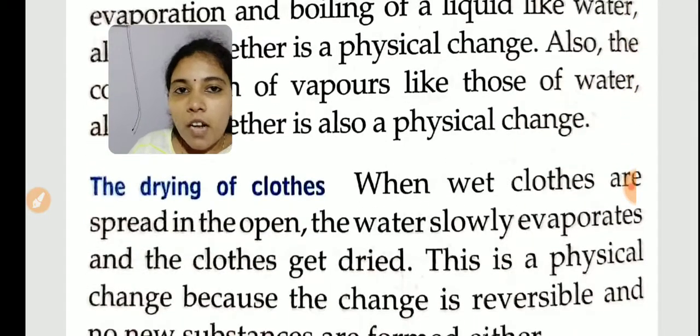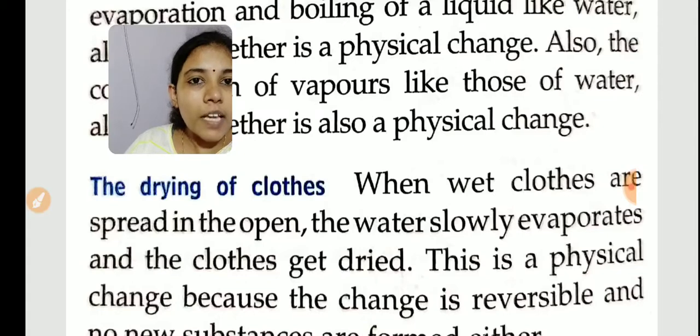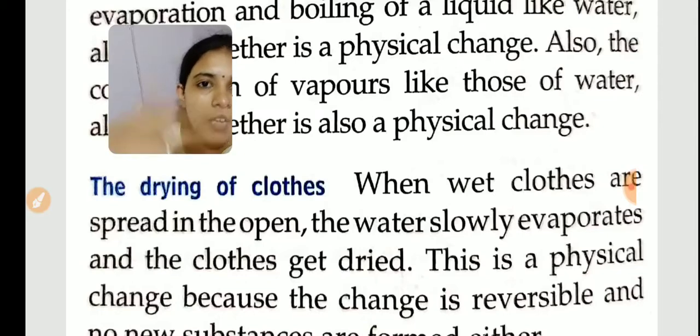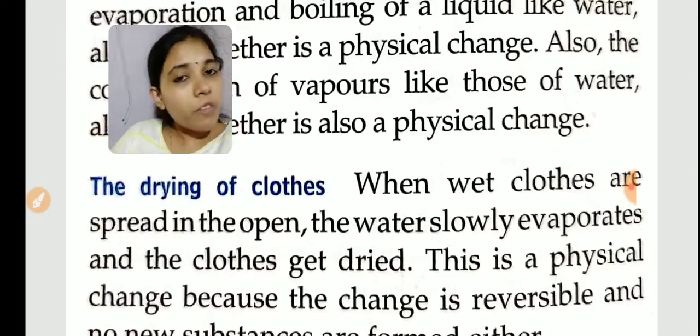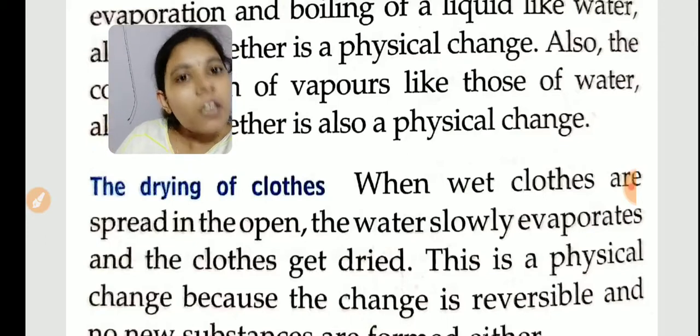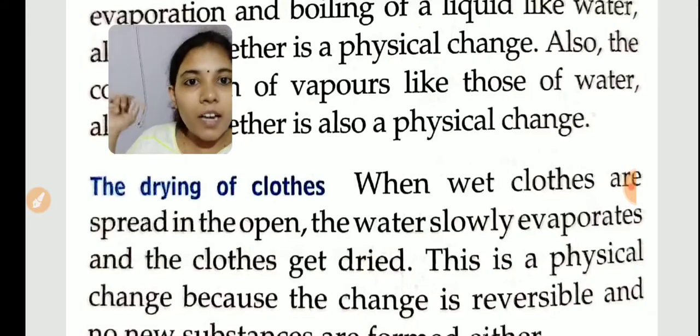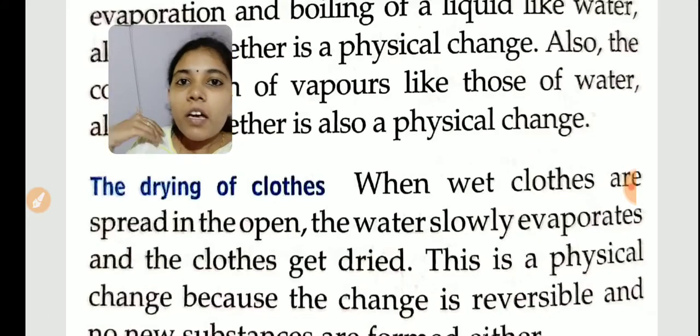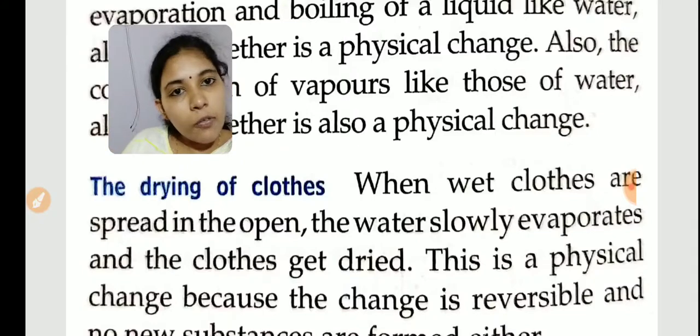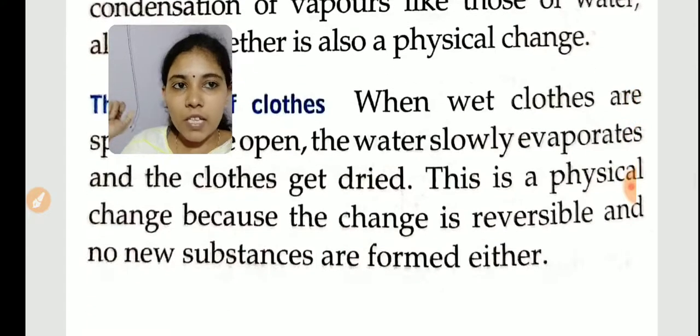Okay. Then, drying of cloth. See, if you are taking a dry cloth, a dress, and you are putting some water into it after washing, what will happen? It will get dried, right? After some time, when it gets dried, we will get the original condition. Again, if you put water, it will get wet. Again, if you dry it, it will get dried. So this is a reversible change. Drying of cloth is also a reversible change. So we can say drying of cloth is also an example of physical change.